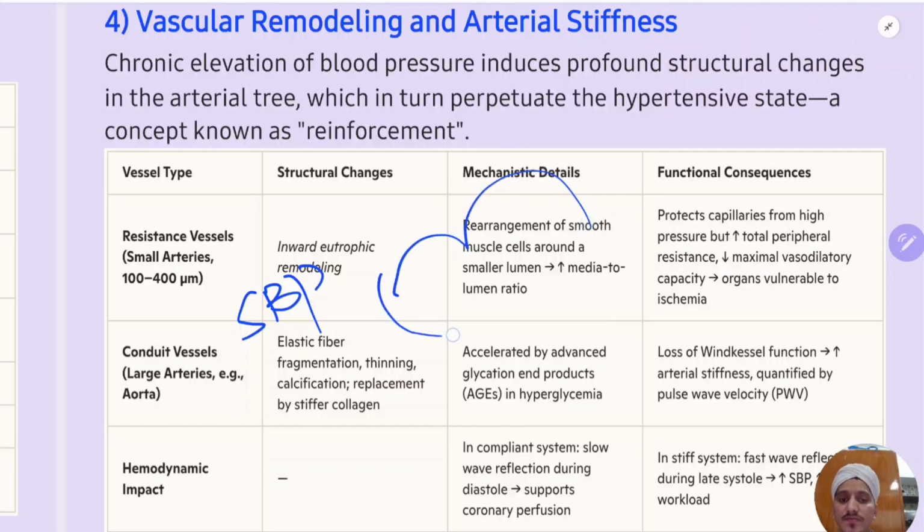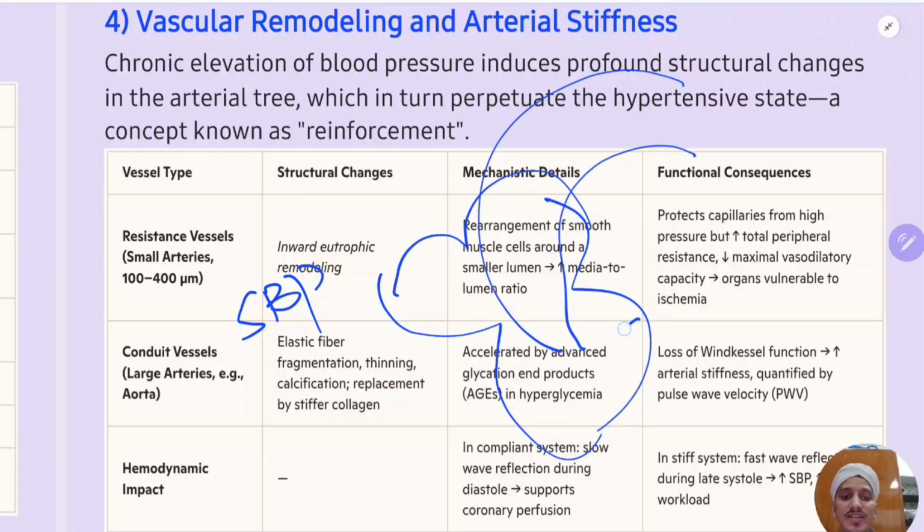If this is the ventricle and this is the aorta, when this contracts, it will contract with a high force. When there is normal elasticity of the aorta, it will stretch like this, accommodating the force which is generated by the ventricles. During systole, it will stretch from here to here, accommodating the force.